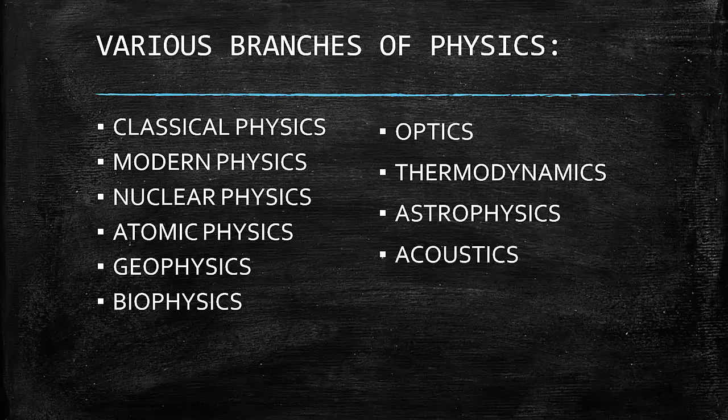So the next branch of physics is acoustics. Acoustics is the study of sound, vibration, and their reflection, etc. The properties or qualities of a room or building that determine how sound is transmitted in it are predicted by the branch of physics that is acoustics. The branch of physics concerned with the properties of sound is known as acoustics.